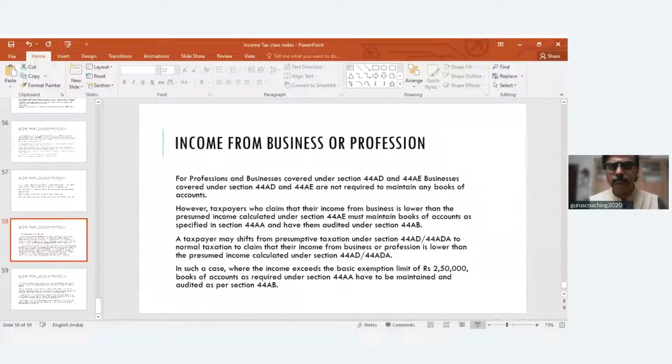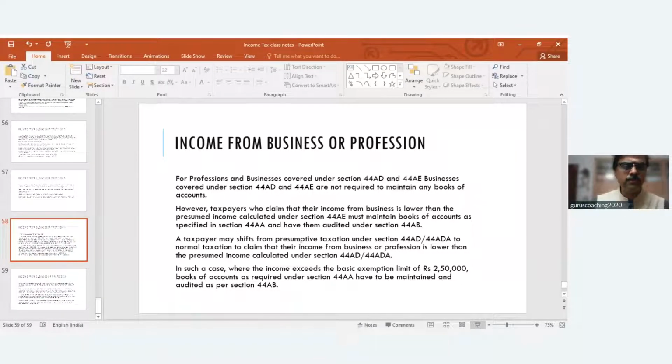Now we will move on to presumptive tax. Now there are three broad sections I told you. One is about presumptive tax for a person carrying on a business. One is presumptive tax for a person carrying on a profession. Another is presumptive tax for those persons who are carrying on a business of operating trucks, truck operators. Based on the number of trucks and whatever, they fix an amount, and that is the basis on which you have to determine your income.